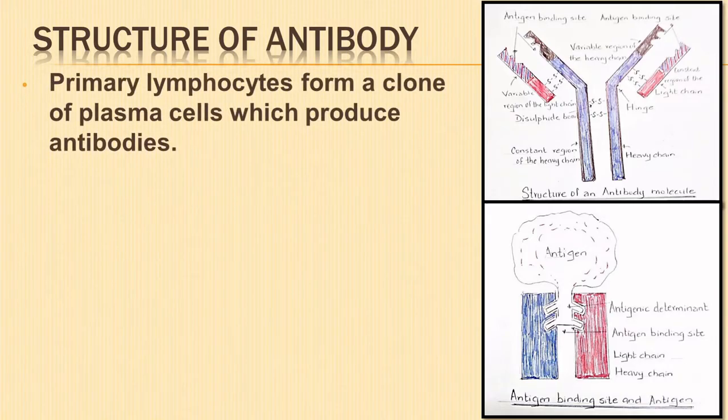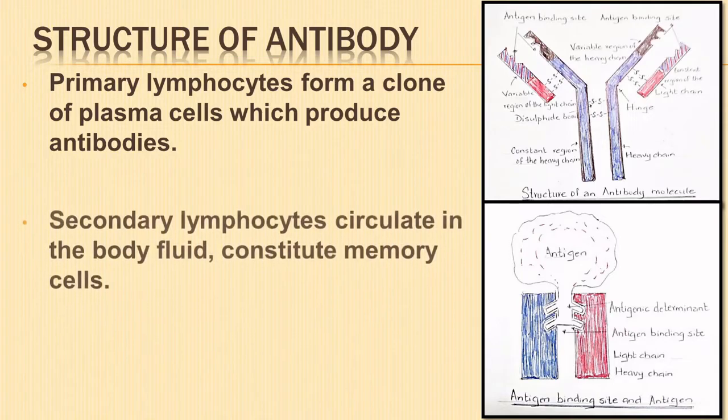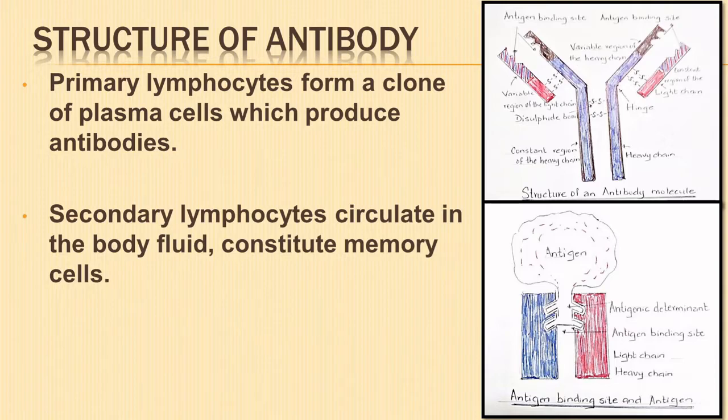The primary lymphocytes, in response to antigenic stimulation, divide and form a clone of plasma cells which produce the antibodies. The secondary lymphocytes circulate in the body fluid and constitute memory cells.